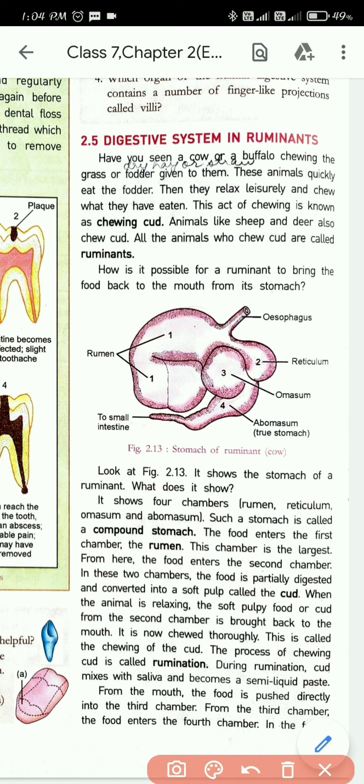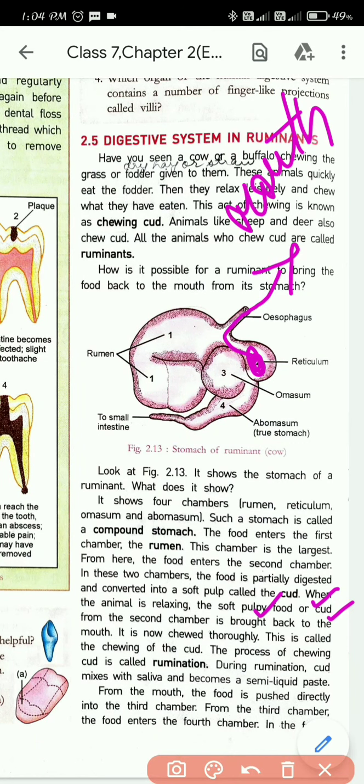Okay. When the animal is relaxing, the soft pulpy cud from the second chamber is brought back to the mouth. So from the second chamber, the food will now be brought back to the mouth of the cow.